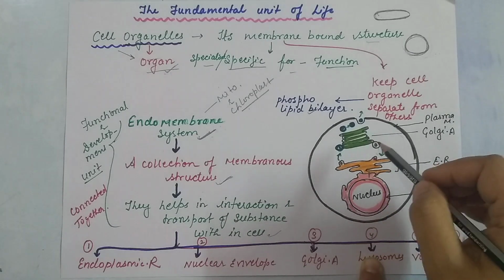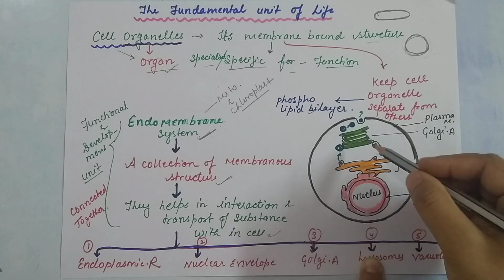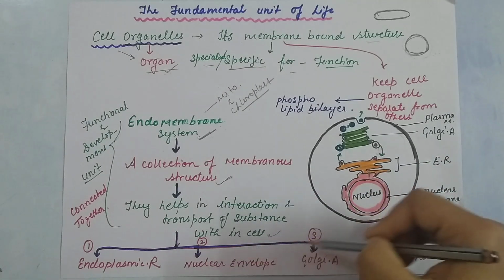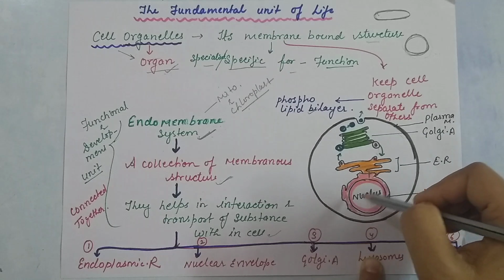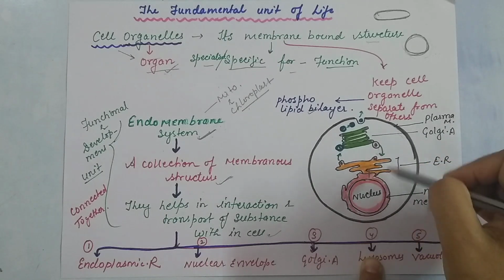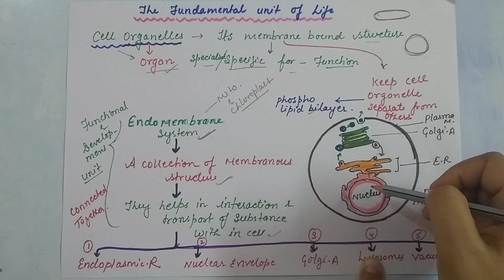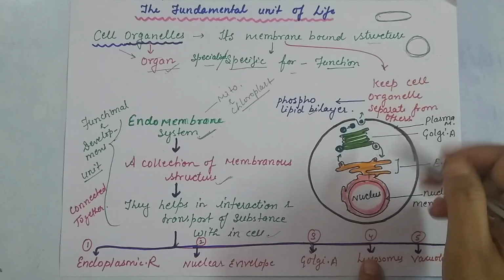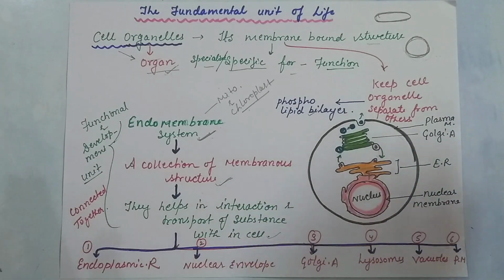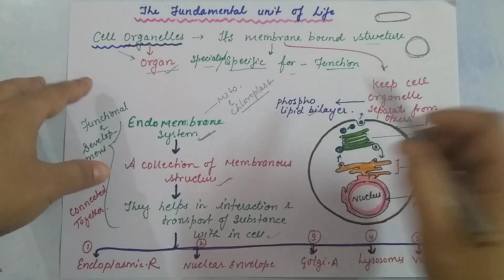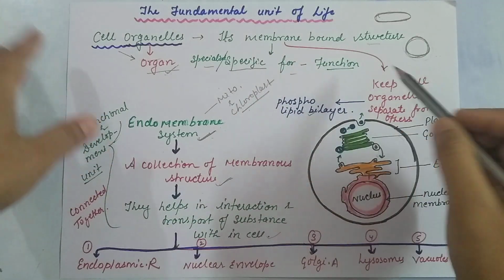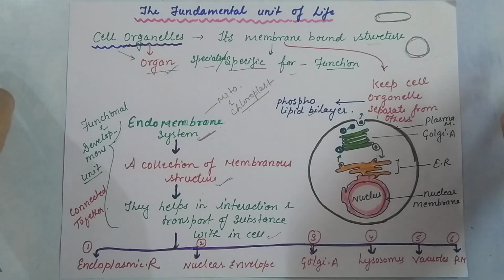So this is basically an endomembrane system where the different cell organelles work together, they are directly connected, and they help in the transport of materials within the cell. So this is your endoplasmic reticulum, and the mitochondria and chloroplast will not be considered in the endomembrane system.